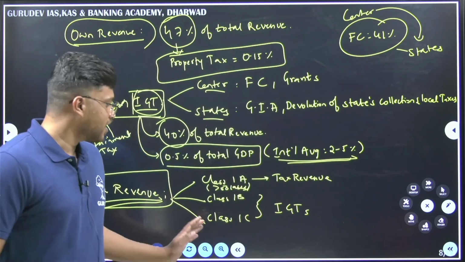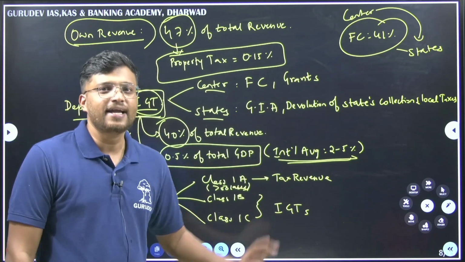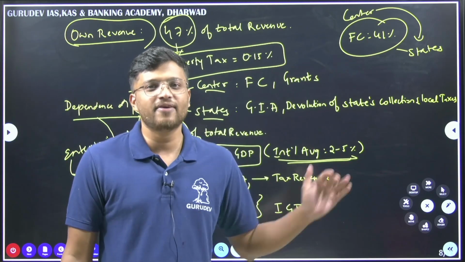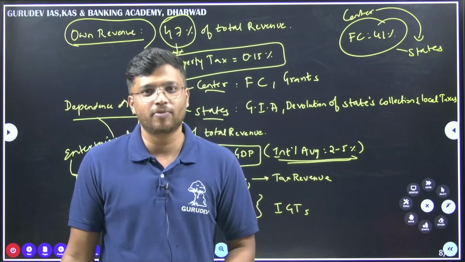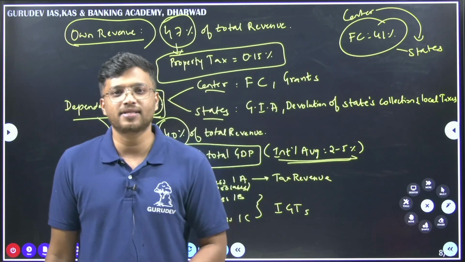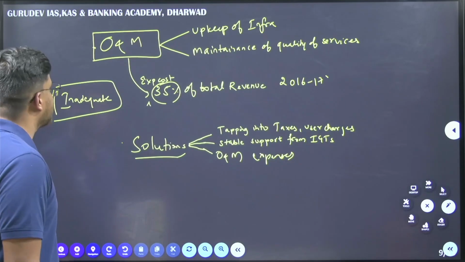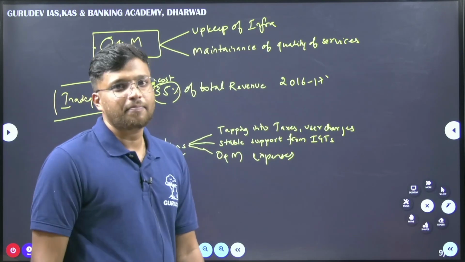That is why they are mostly dependent on the IGTs, and IGTs, the intergovernmental transfers, are never stable, because they vary every year and depend on how much devolution power the state government is giving in particular. Then moving ahead, there is one more issue, that is the operational and maintenance cost.